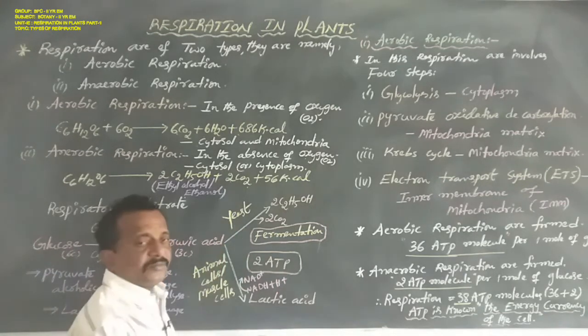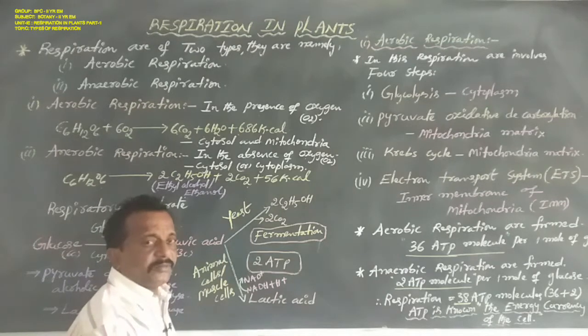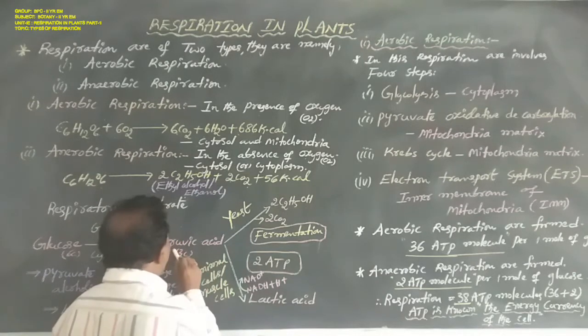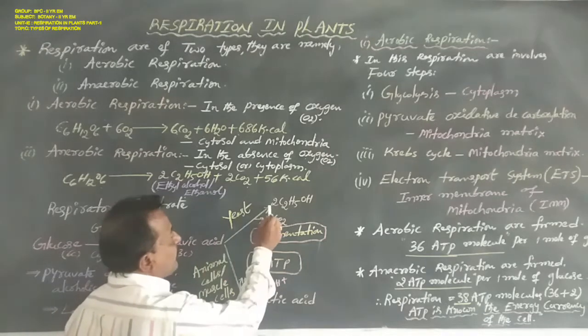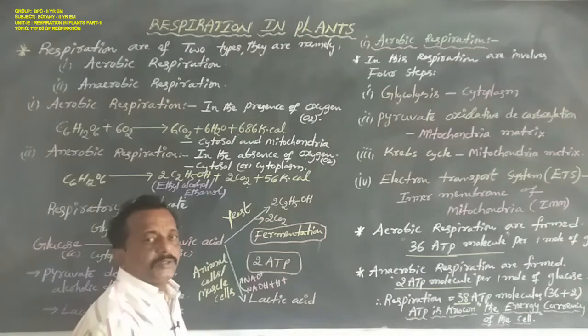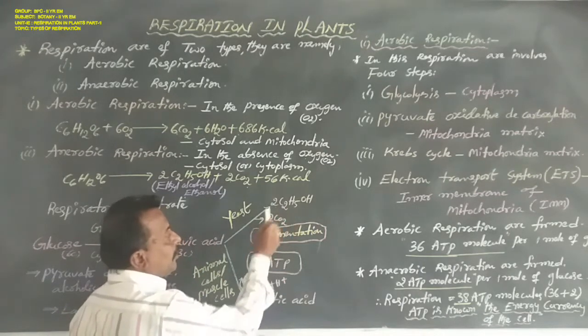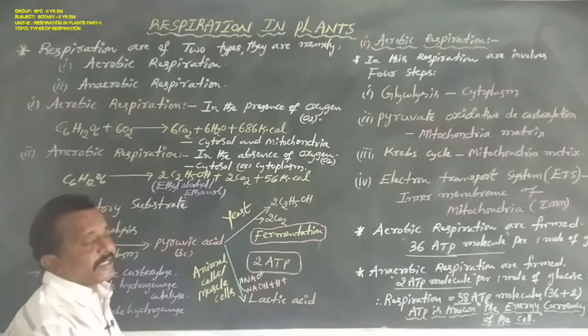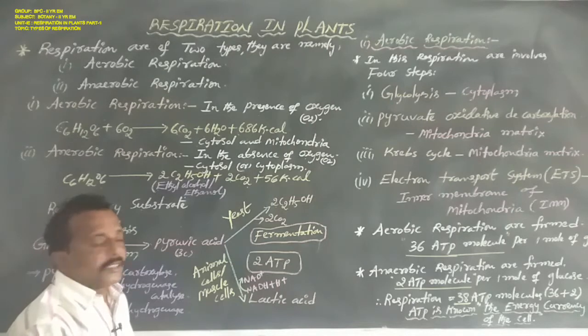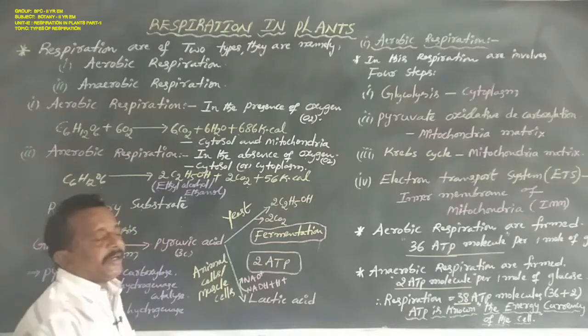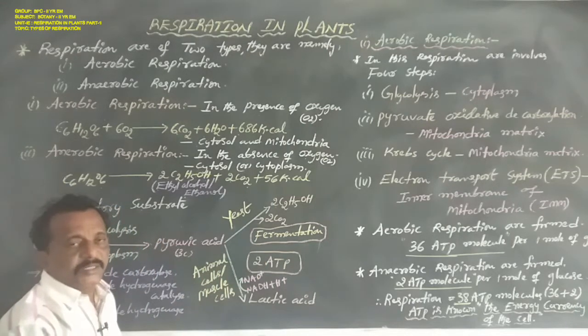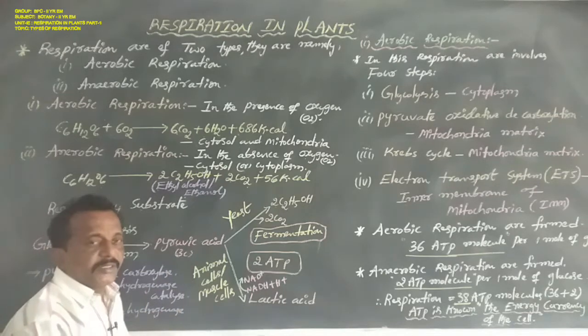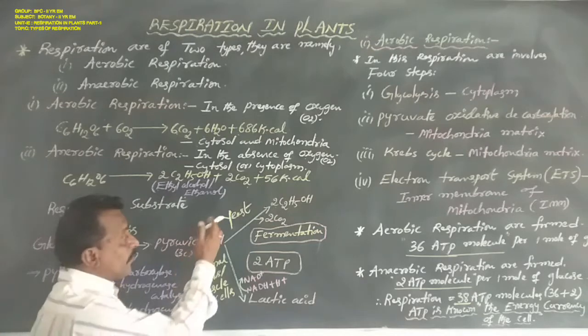say in yeast, the 2 molecules of 3-carbon pyruvic acid are converted to 2 molecules of ethyl alcohol and 2 molecules of carbon dioxide. This process is named fermentation, in yeast.